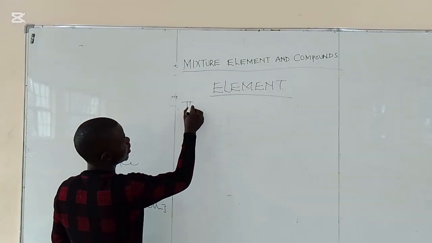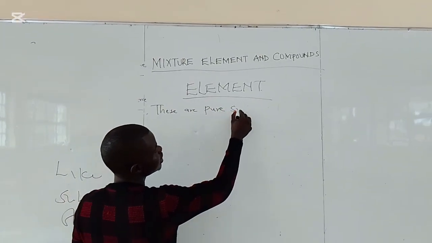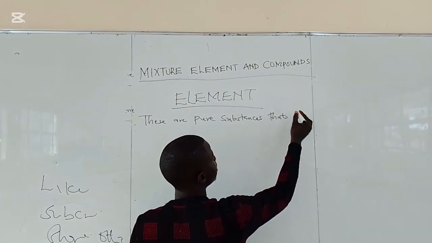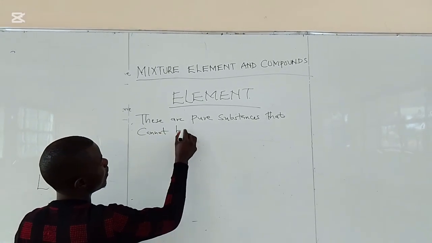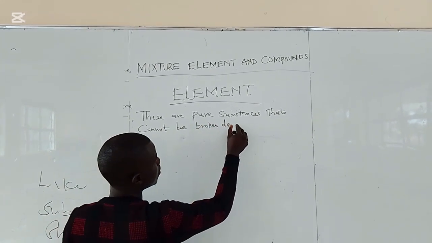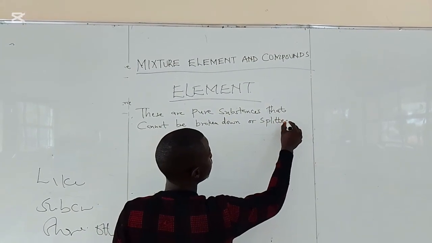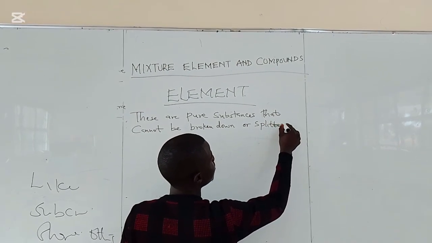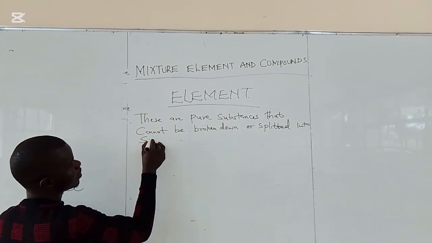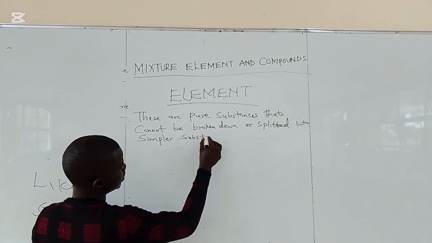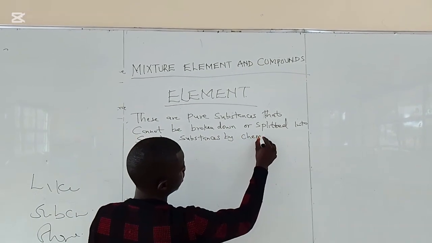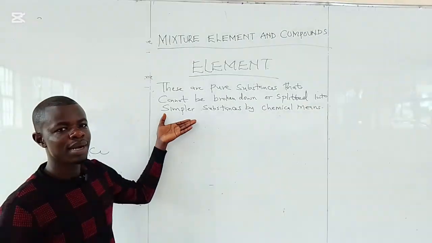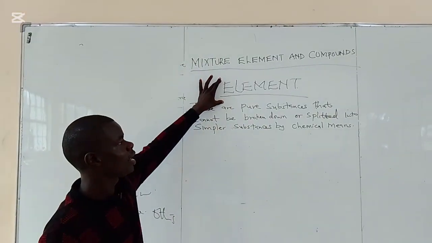So you can say these are pure substances that cannot be broken down or split into simpler substances by chemical means.